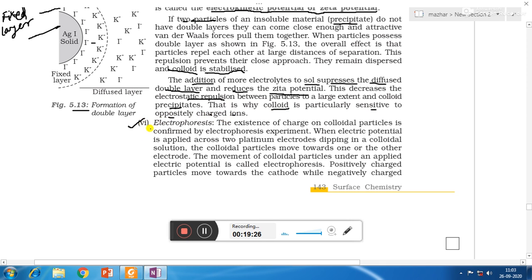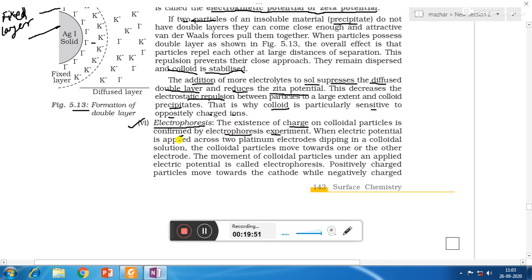Now number 6 is electrophoresis, very important. How can we come to know whether the colloidal particles are positively or negatively charged? With the help of electrophoresis technique, we can come to know whether the particles have positive or negative charge on their surface. The existence of charge on colloidal particles is confirmed by electrophoresis experiment.